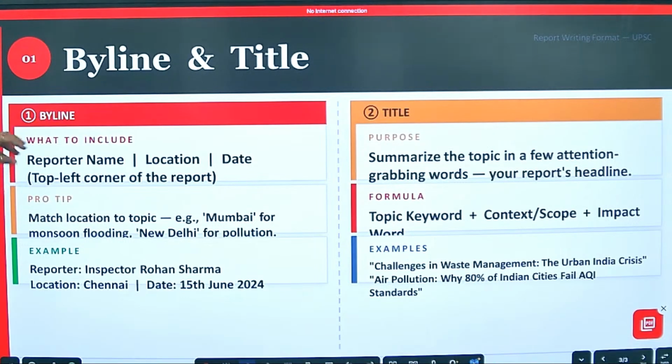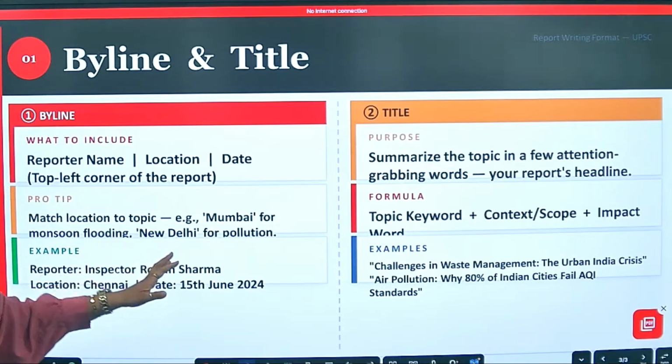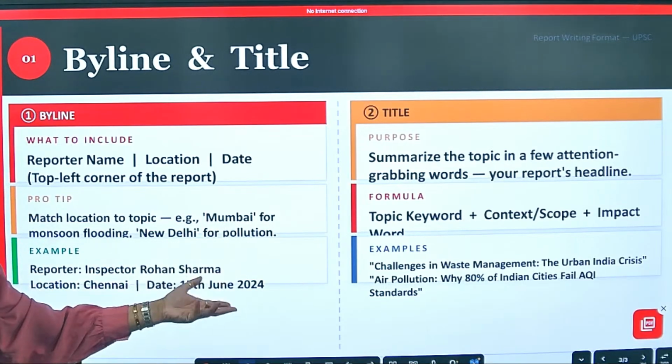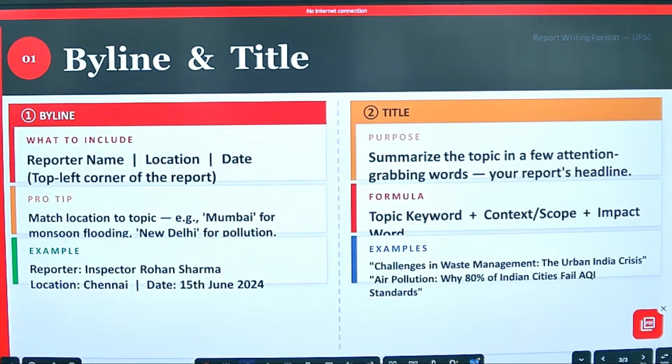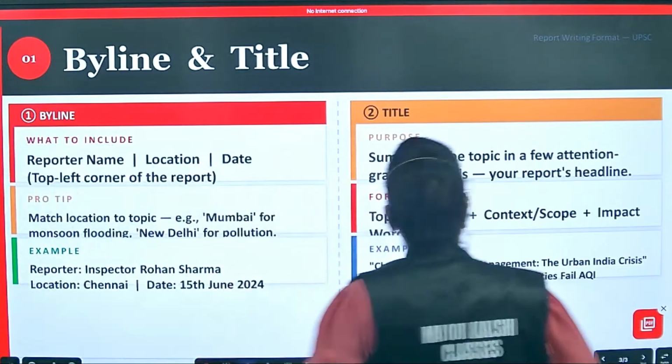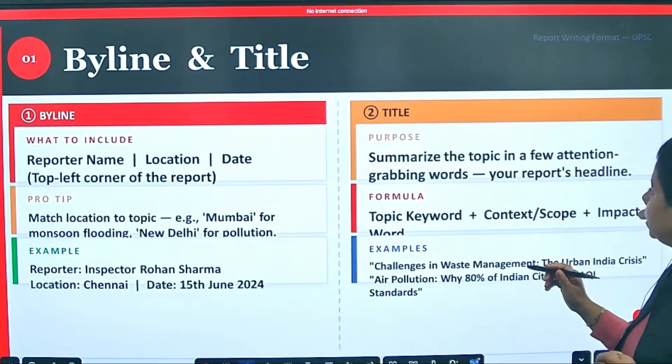The first thing. Now, what to include? Reporter name on the top left corner, the left one, which you are using. First of all, the name is mentioned, right? Yes or no? After that, what is the tip for your place? Like I told you, if it is a monsoon flooding area then Mumbai, if it is a pollution area then you can mention Delhi. It depends on what the proper topic given in report writing is. Again, what is the purpose? Summarize the topic in a few attentive and grabbing words.